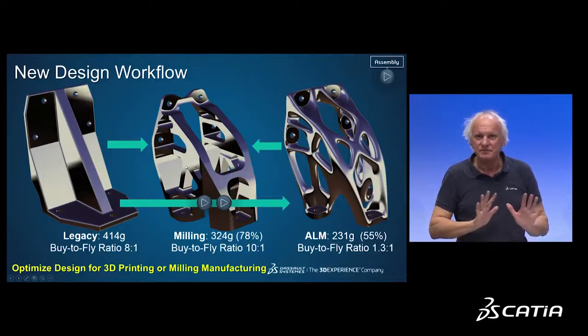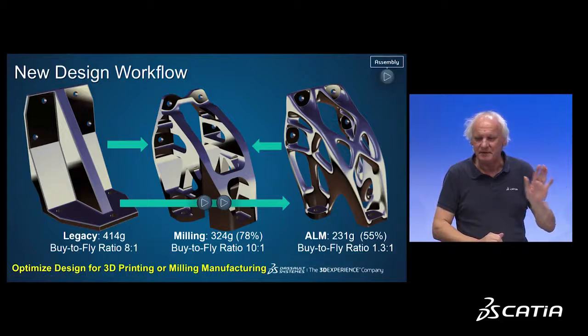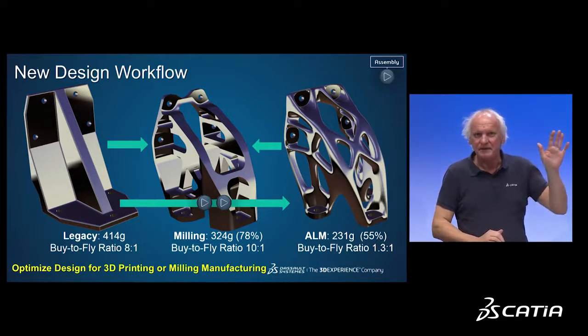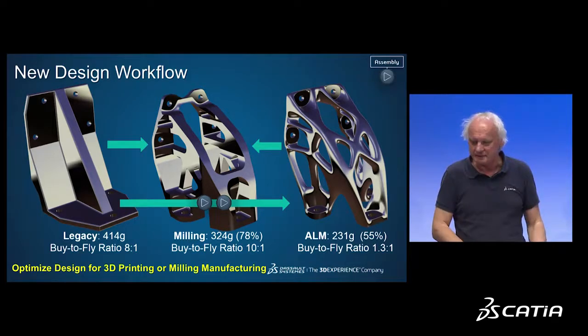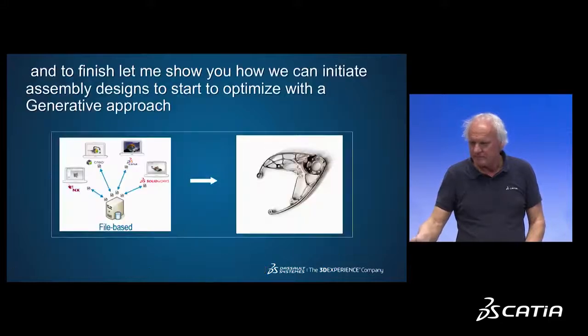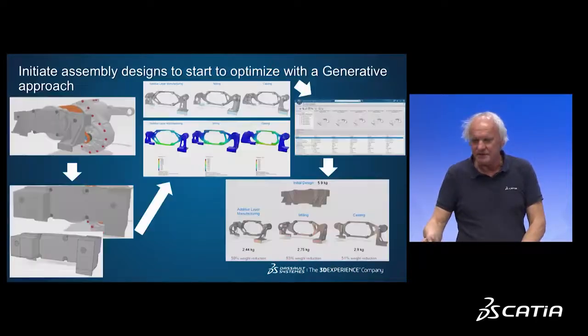So you saw the workflow. It's a very cool workflow: legacy data or design space, freeform shape, optimize the freeform shape, shape optimize the freeform shape, but I can also reconstruct a model for milling. So I will show you a quick example of how we can do that to reduce the number of parts into one single assembly. A very, very similar process. This is here on the upper left corner, the actual assembly. I create a design space.